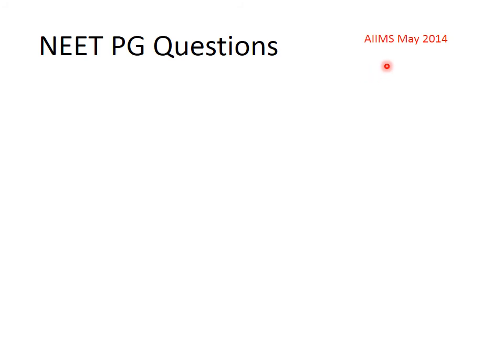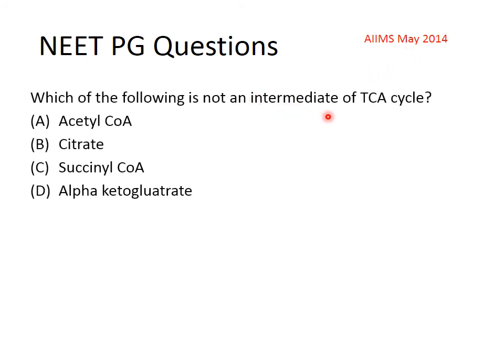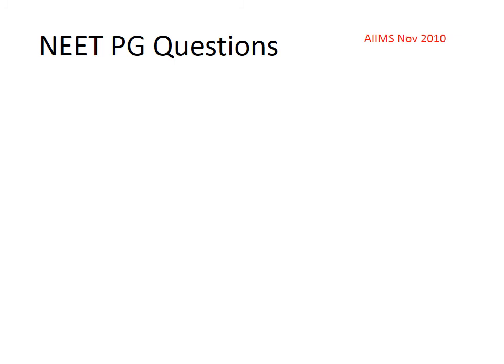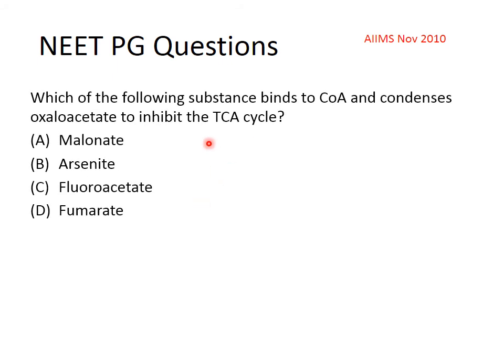Now the NEET PG question in AIIMS May 2014: which of the following is not an intermediate in the TCA cycle? Acetyl coenzyme A, citrate, succinyl coenzyme A, alpha ketoglutarate, and the answer is acetyl coenzyme A. Now the question in AIIMS November 2010: which of the following substances binds to coenzyme A and condenses with oxaloacetate to inhibit the TCA cycle?